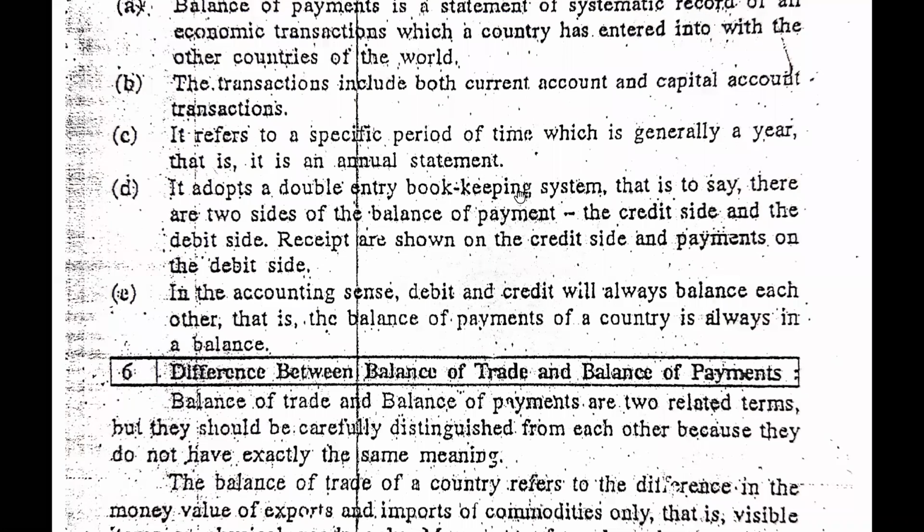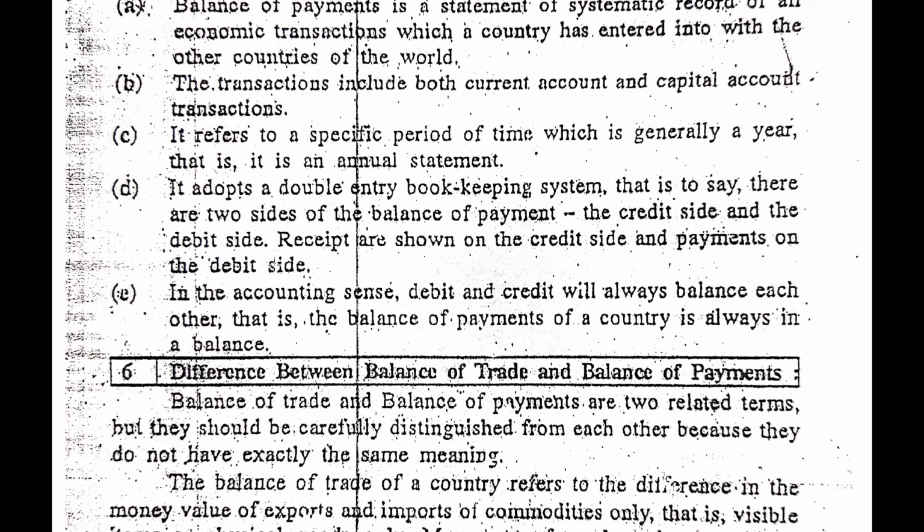It adopts a double entry bookkeeping system. That is to say, there are two sides of the balance of payment, the credit side and the debit side. Receipts are shown on the credit side and the payments are shown on the debit side. So guys, being a student of commerce, you must know about the double entry bookkeeping system, because in it all the transactions have two entries. There are two sides, one for credit and the other for debit, and at the end of the transactions, we will get both sides equal. So it is the same thing in the balance of payment.